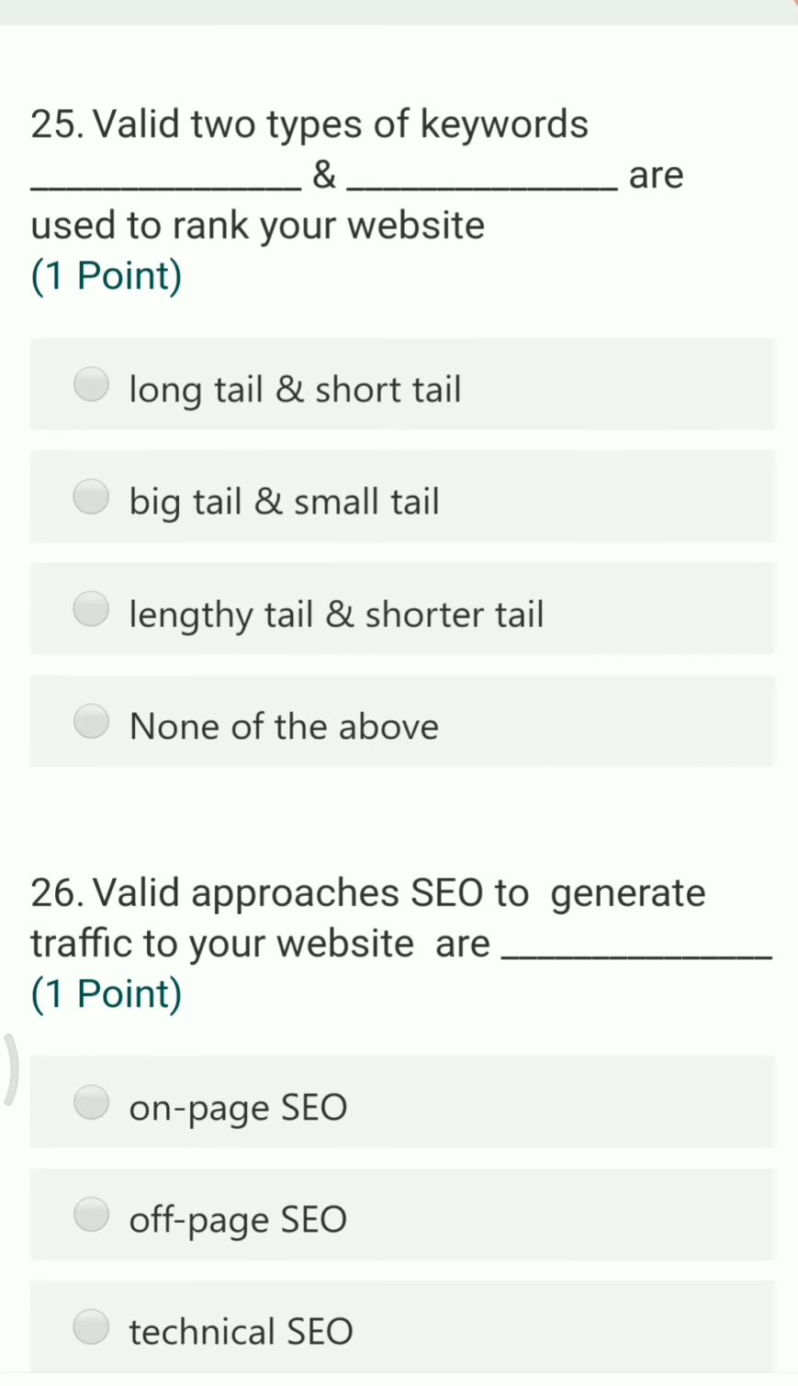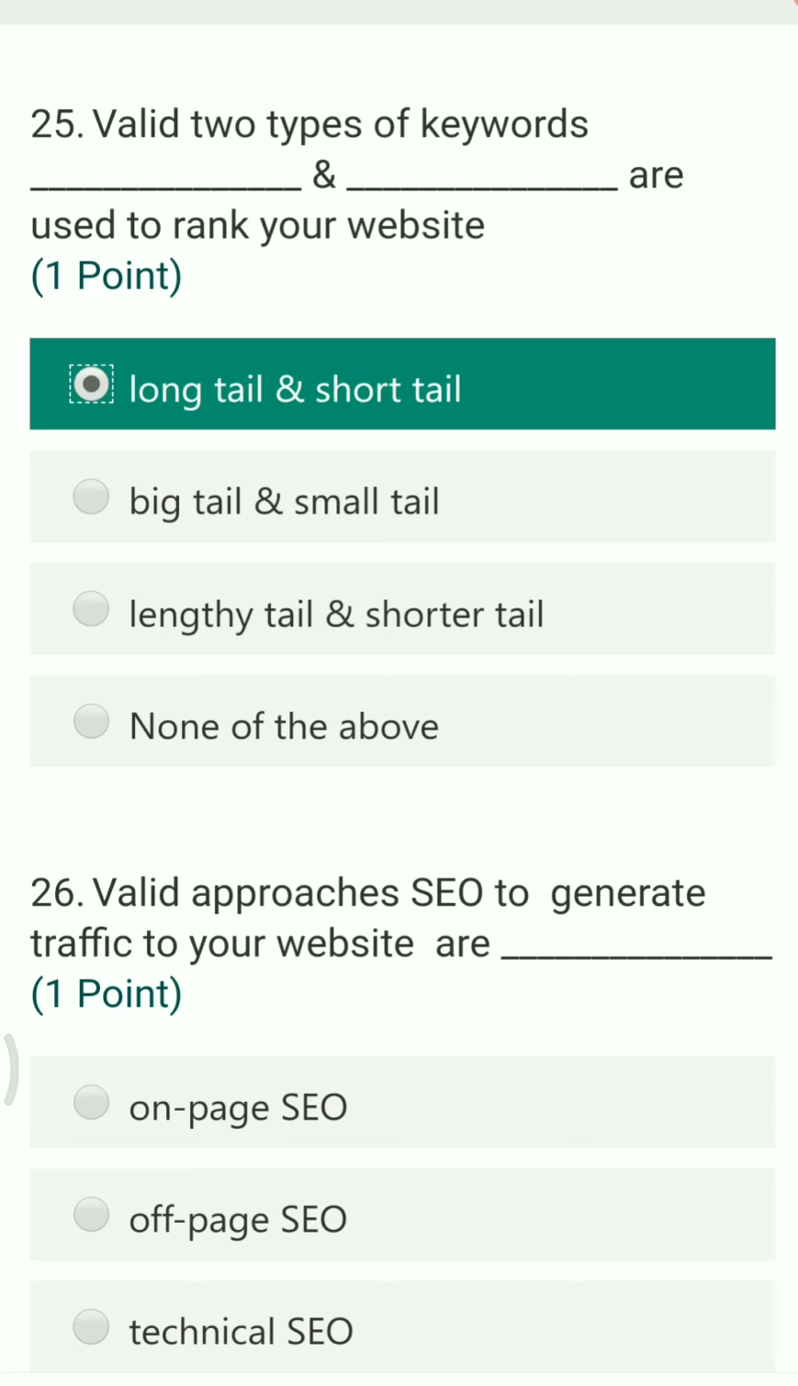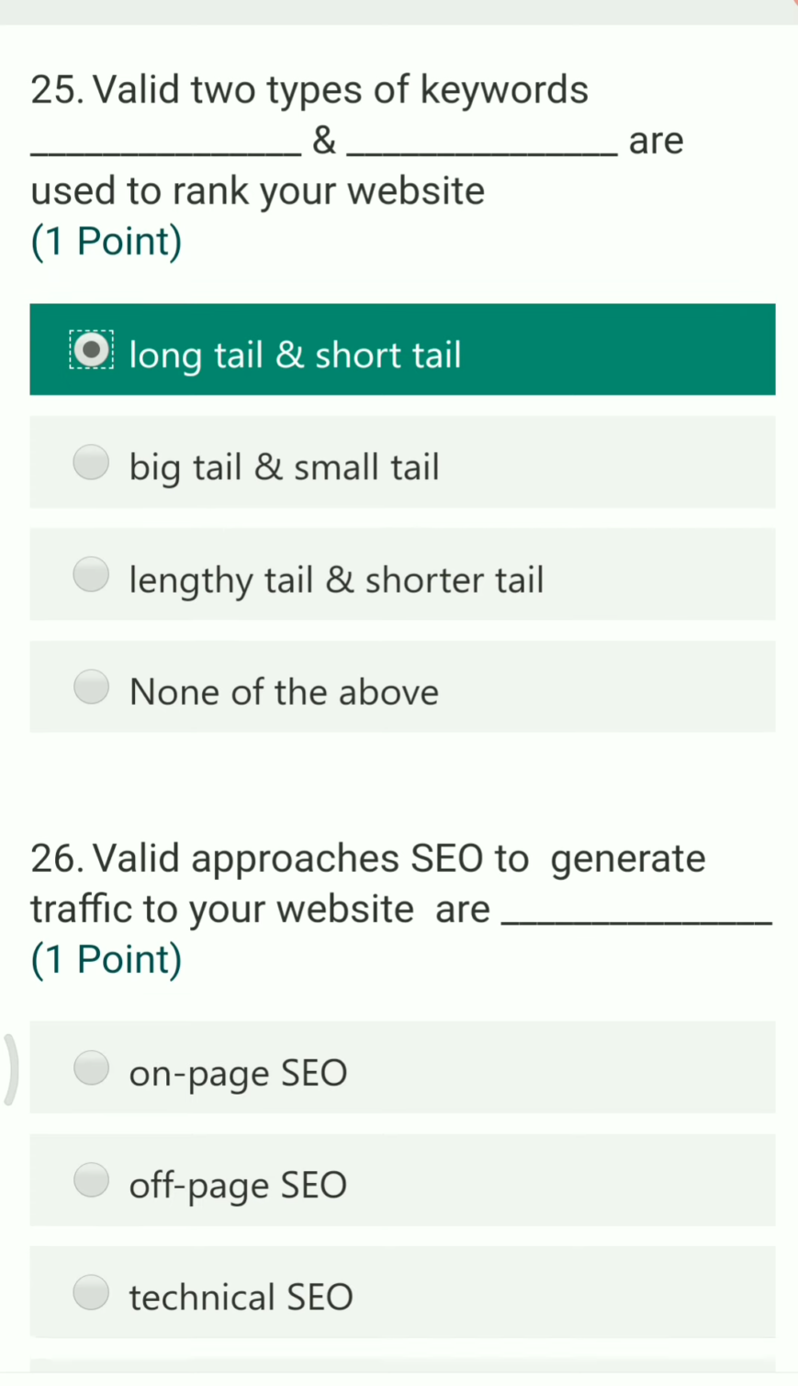Next question. Valid two types of keywords, ___ and ___, are used to rank your website. Keywords are basically long tail or short tail, so the first option is the right answer. No such big tail, shorter tail, small tail or lengthy tail exist.